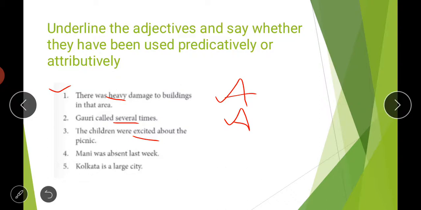So this word excited is your adjective, and it is a predicatively used adjective. It is not coming before any noun, and if we remove this word excited, then the children were about the picnic makes no sense. So the third one is predicative.